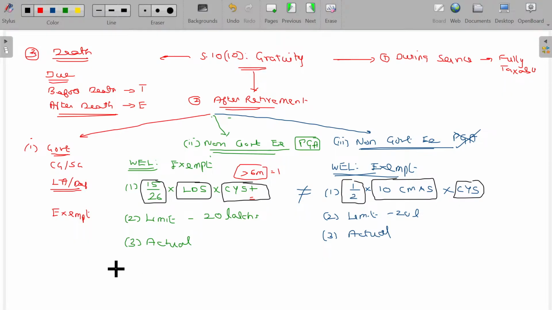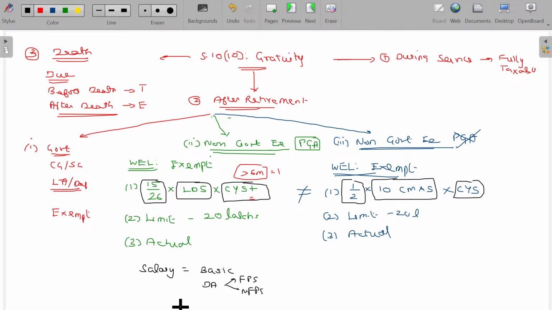Last drawn salary means at the time of retirement, what he draws will be considered as last drawn salary. Okay, last drawn salary. Clear? Salary means basic plus DA, being forming part of salary or not forming part of salary.